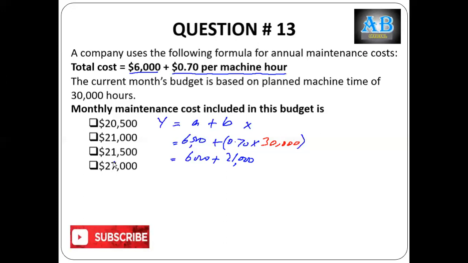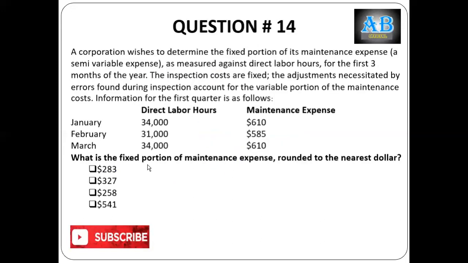Let's change the option, like this is 29,000. So there is a typing mistake. Beg your pardon, people. So option D is the right answer. Actual answer is 29,000, but this is just a continuation of the question which we have already discussed, that you are supposed to apply the cost function equation.